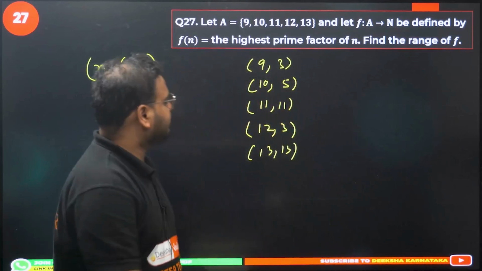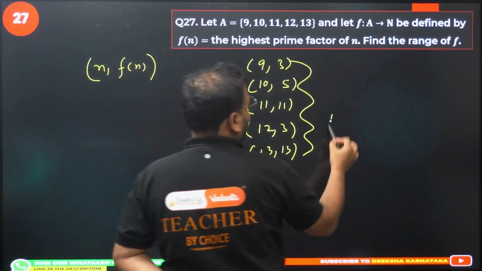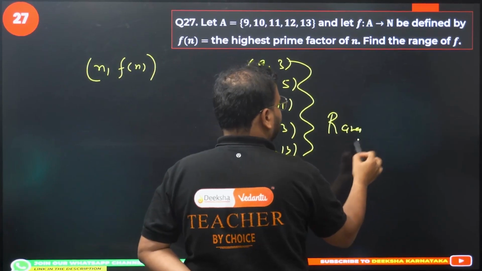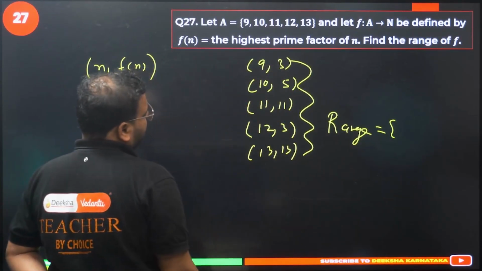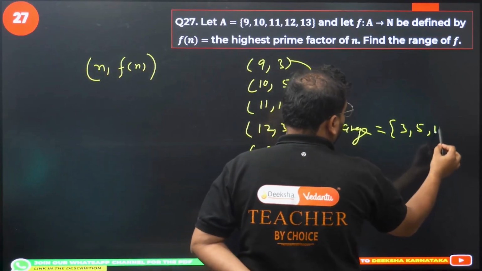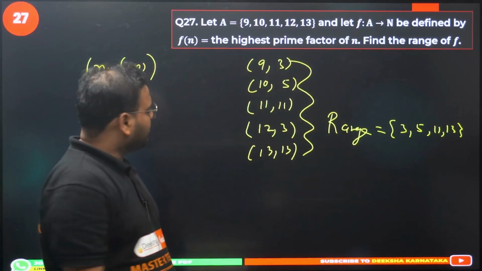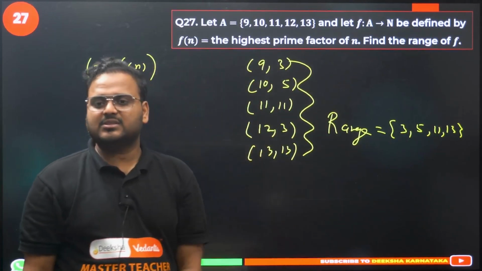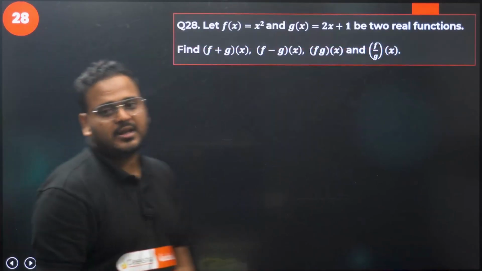Now what are they asking? Find the range of f. Range means these elements. So my range will become 3, 5, 11, 3, 13. I don't have to write that: 3, 5, 11 and 13. We don't need to repeat the 3 again, right? So the answer is 3, 5, 11, 13. 28th question now.